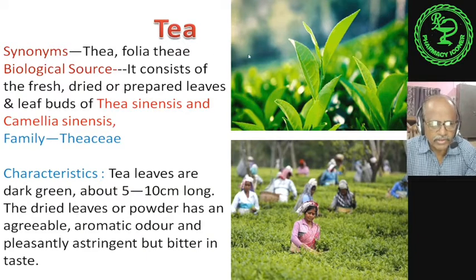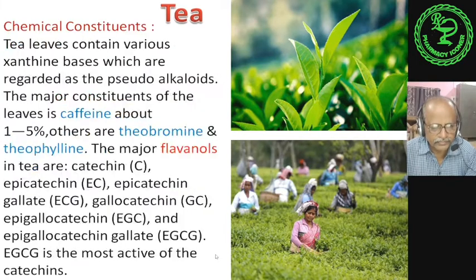About the tea, the synonyms are Thea and Folia thea. Biological source: it consists of the fresh, dried or prepared leaves and leaf buds of Thea sinensis and Camellia sinensis, family Theaceae. The characteristics of the tea leaves are dark green in color, about 5 to 10 centimeter long. The dried leaves or powder has an agreeable aromatic odor and pleasantly astringent but bitter taste.